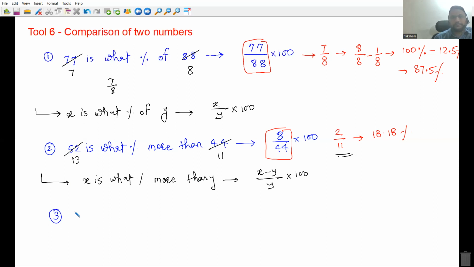Third question. 52 is what percent less than, let me choose a number, 64. Tell me everyone, can someone tell me?